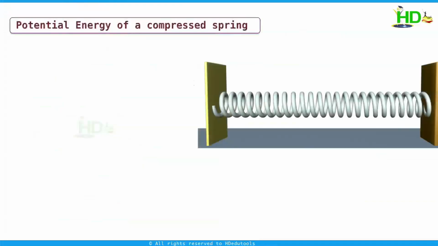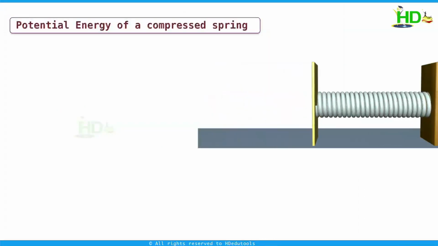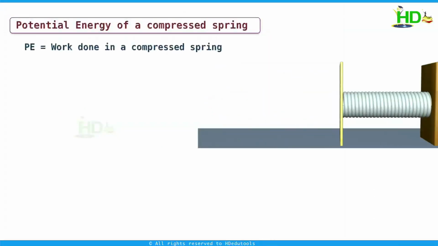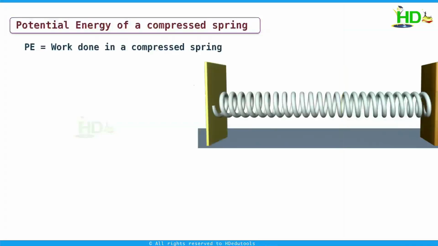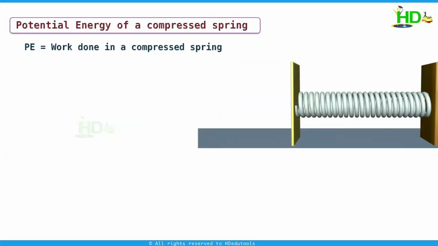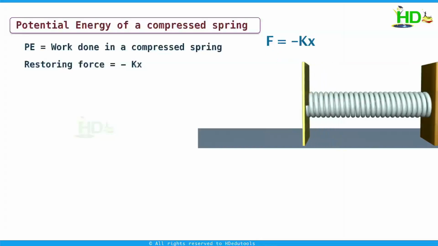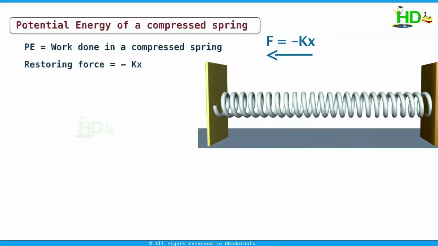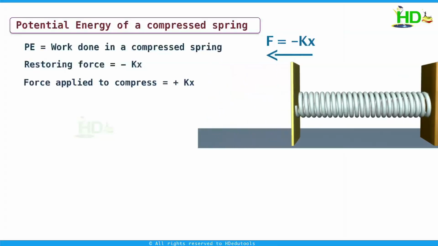Similarly, the potential energy of a compressed spring is nothing but the work done in compressing the spring. When you compress a spring, you have to compress the spring against the restoring force. The restoring force of a spring is given by minus kx, where k is a proportionality constant which is called the spring constant. Restoring force minus kx is acting along this direction. To compress the spring, you have to apply a force which is equal to kx.